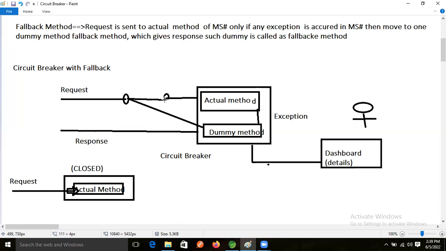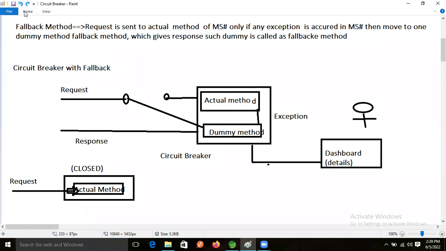But if an exception occurred in our application, then what will happen? This one will open, and the request will directly come to the dummy method. That is nothing but the open status. Now clear, guys?